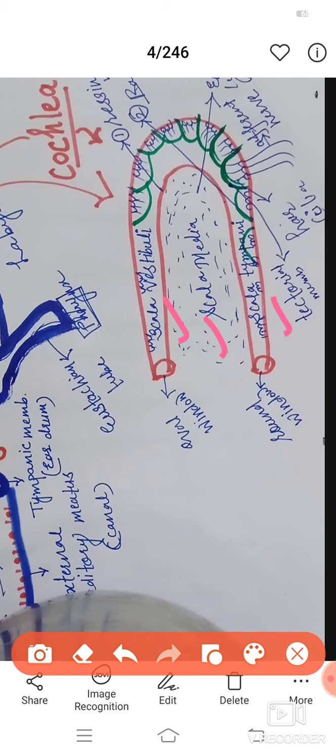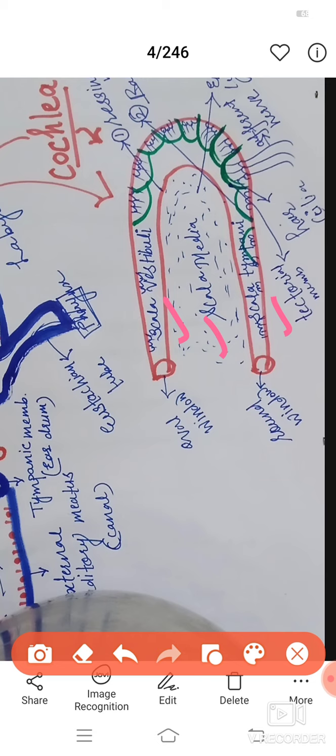What is the organ of Corti? Small hair-like structures arise in a row on the basilar membrane. From the basal part, an afferent nerve also arises, and these hair cells and the basal afferent nerve are covered by a membrane called the tectorial membrane. Combined, the hair cells, afferent nerve and tectorial membrane are called the organ of Corti, and they play a role in sensing or recognizing sound waves. Okay. Now we will see the mechanism of hearing.